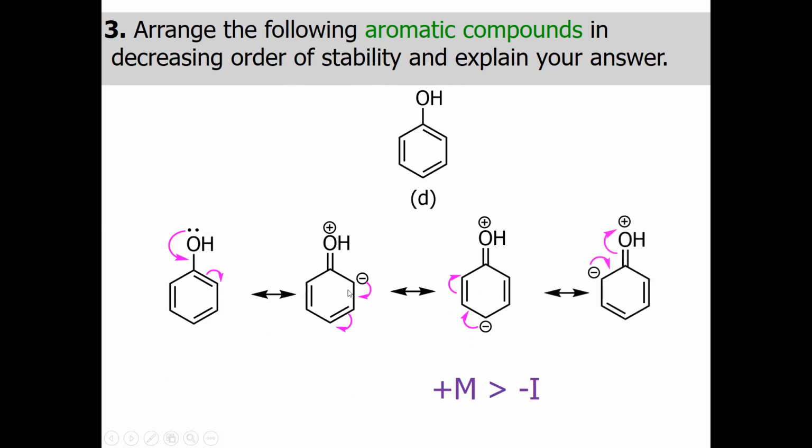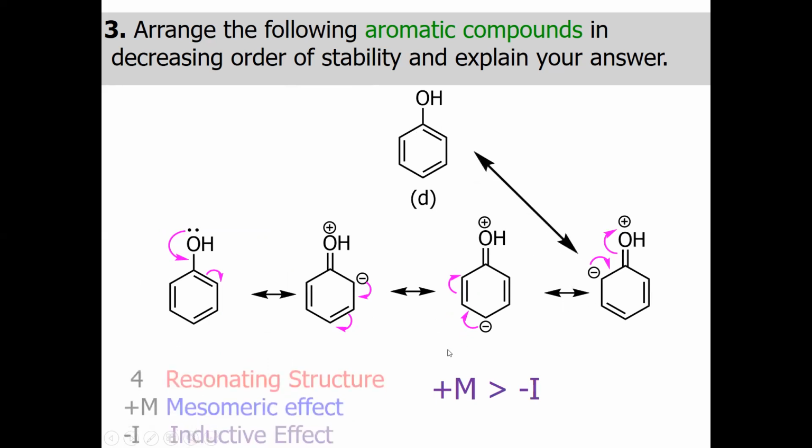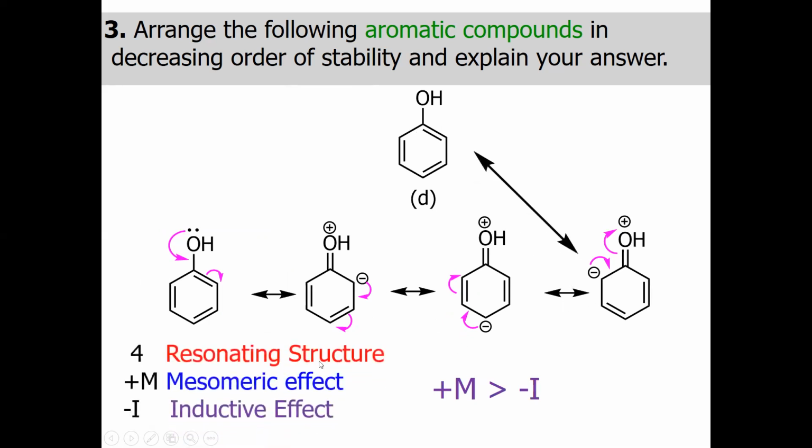Okay, and we can see that we have the electron density at ortho and para position, and ultimately you can see here this molecule has four resonating structures and plus mesomeric effect, as well as minus I inductive effect. In this case, the plus mesomeric effect predominates over the minus I inductive effect. Okay, and finally, this molecule comparatively with the benzonitrile is the least stable.